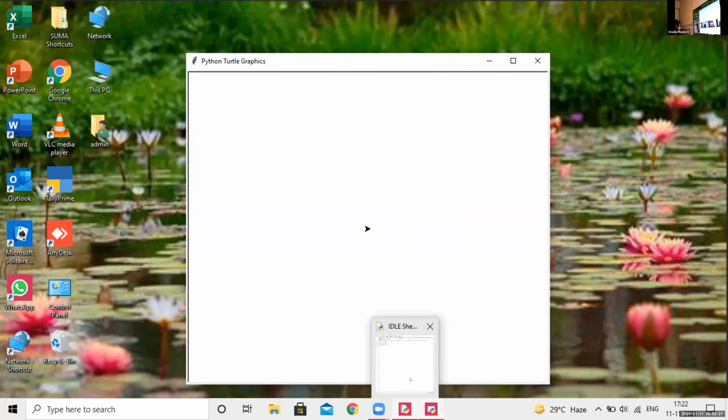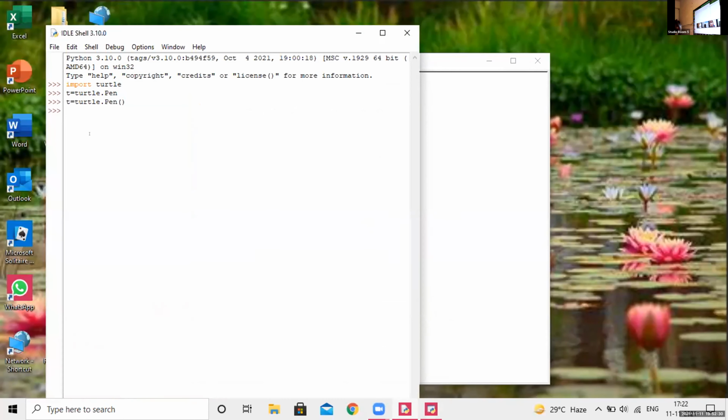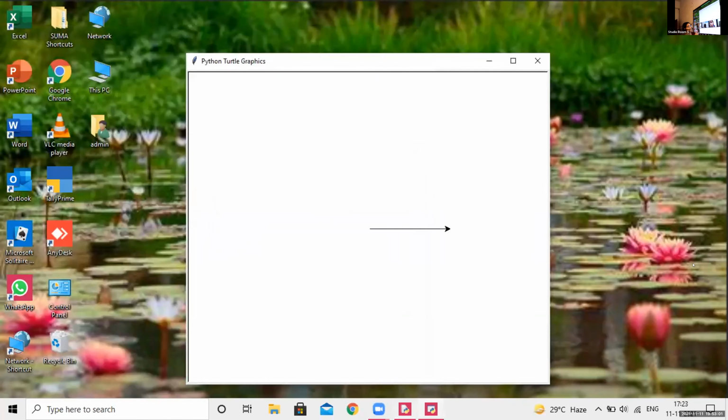For that, Anna, take the shell once again. For that, we have to type t dot forward. Inside that you have to specify the distance. If you just type 150. Put the bracket first. Type 150, see? Okay, now press the enter key. See, what change did you observe? What change did you observe, Ananda Krishnan?